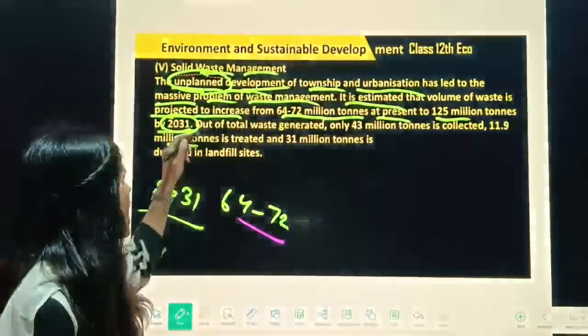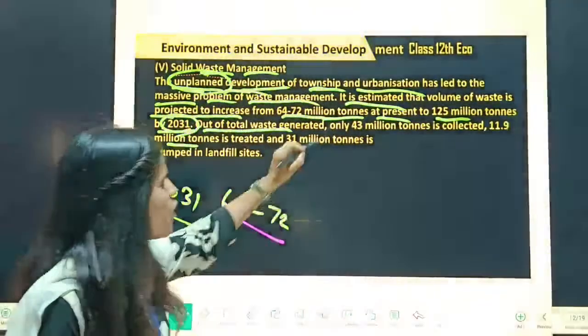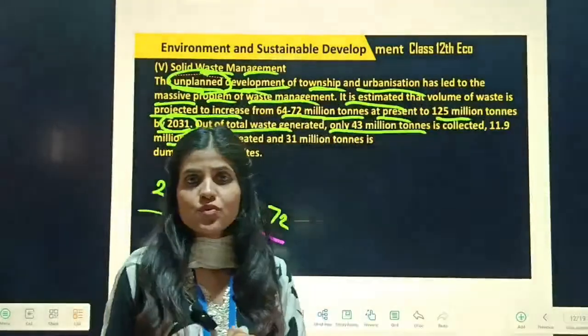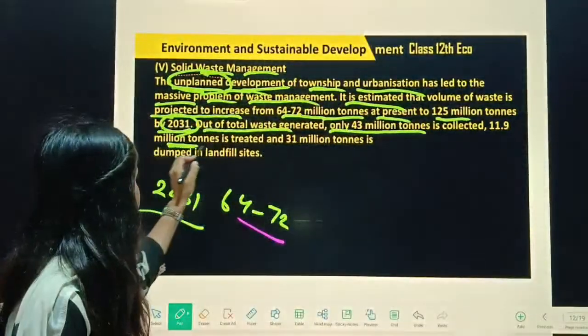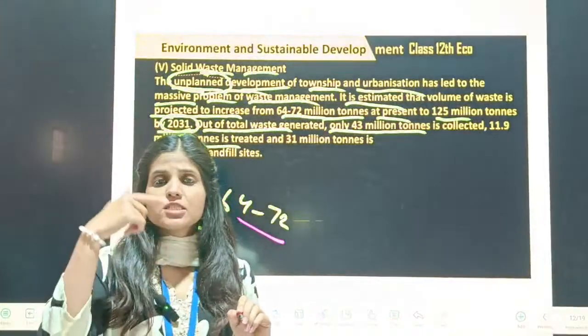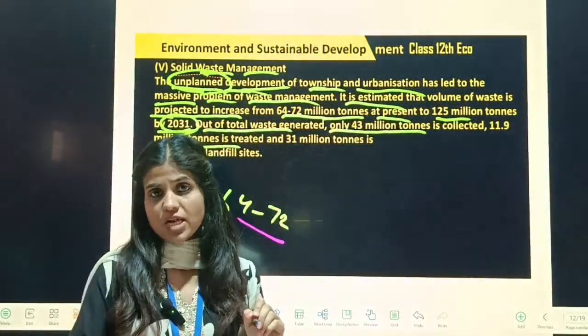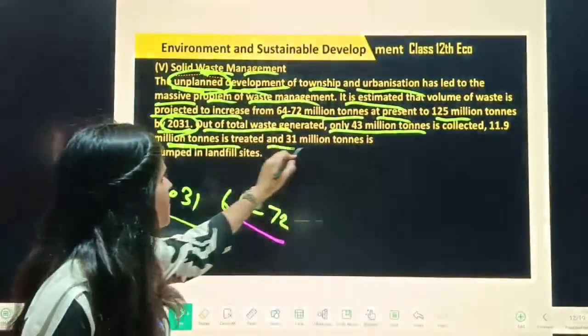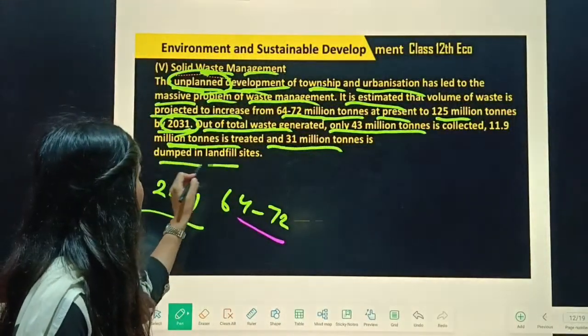Out of total waste generated, only 43 million tons can be collected, and 11.9 is treated, and people are suffering and nature is suffering because of this. And 31 million tons is dumped into landfill sites.